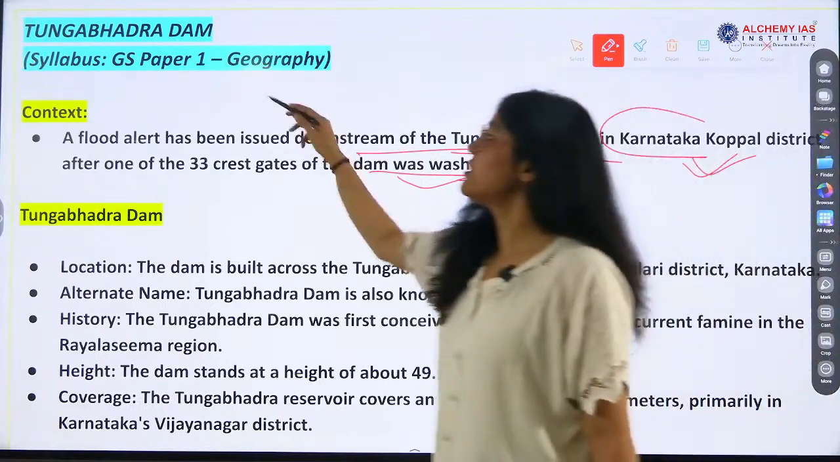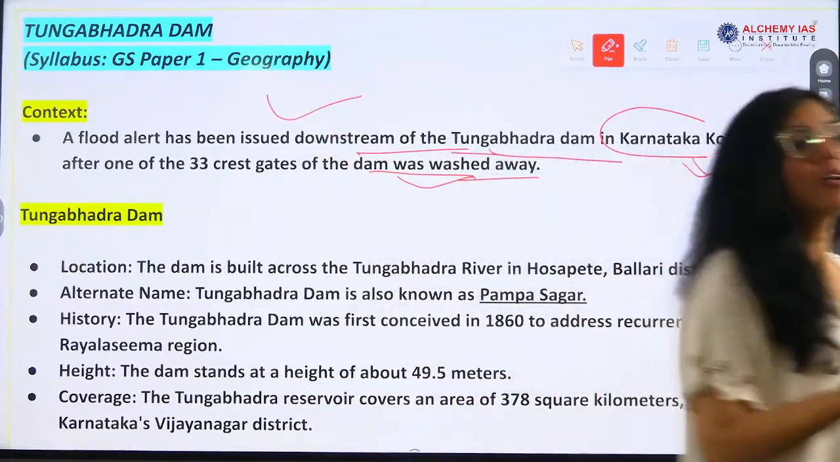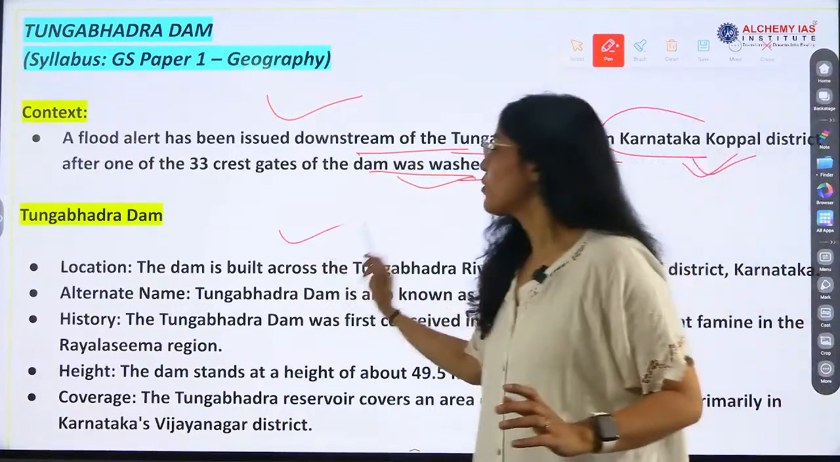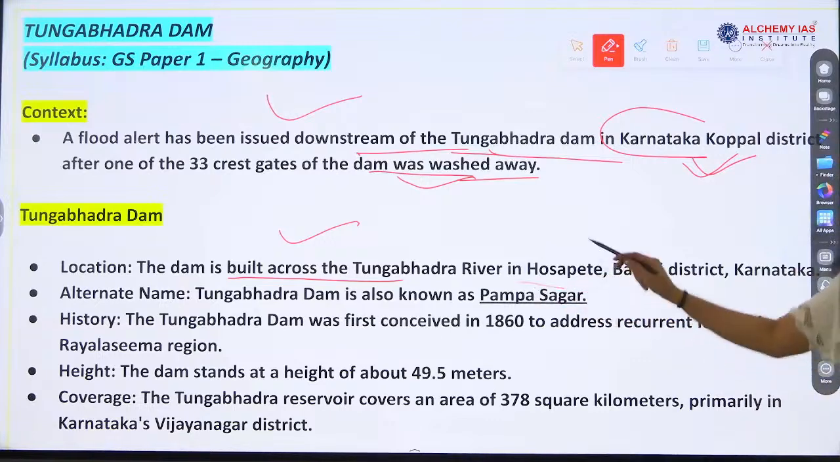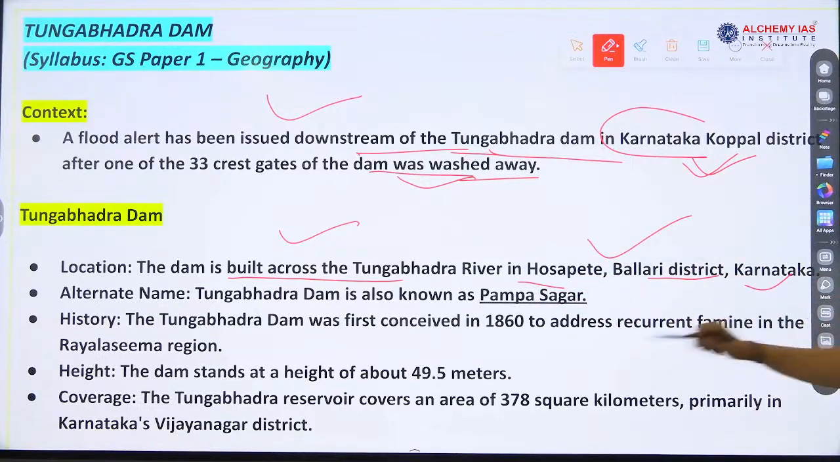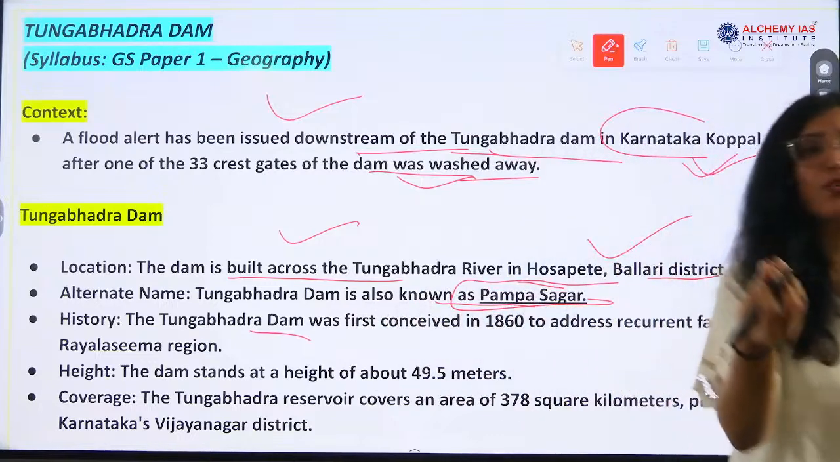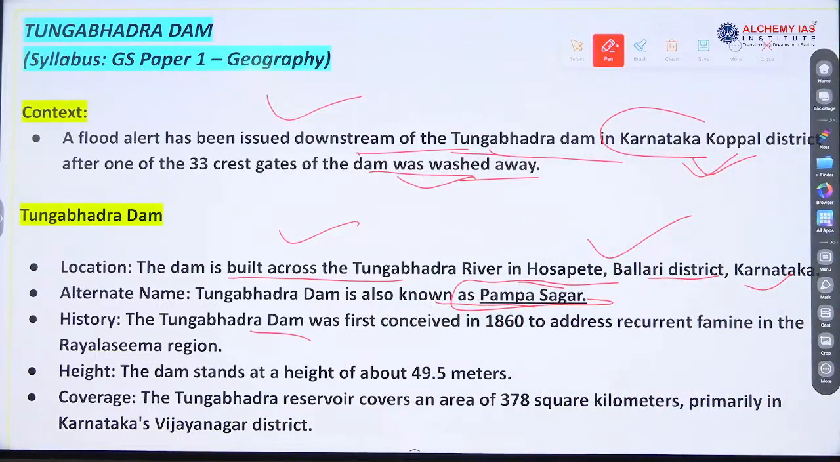Now, where is Tungabhadra Dam? Karnataka, right? One important question, Karnataka. It is built across the Tungabhadra river, Ballari district, Karnataka. Alternate name is also Pampa Sagar. So, this is also important, right? They can give 2-3 statements related to Tungabhadra Dam or Tungabhadra river, and they can ask which is the river or the dam.